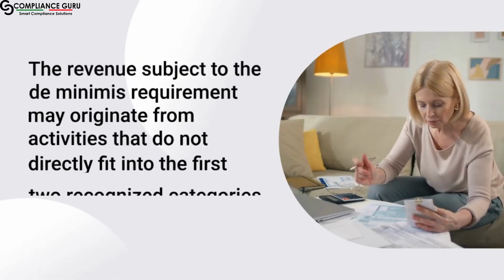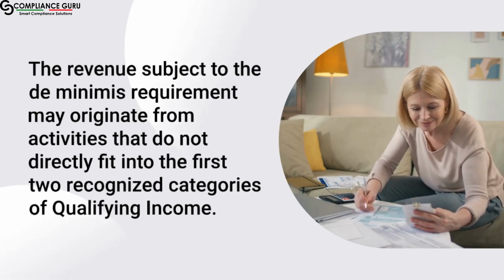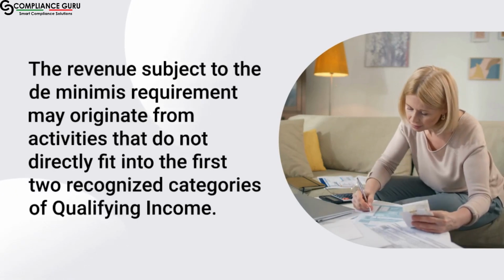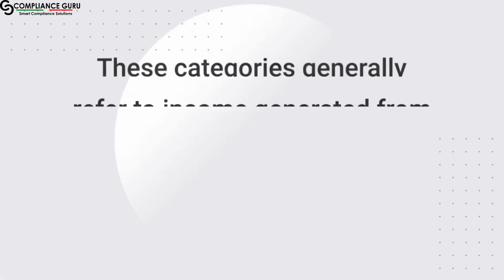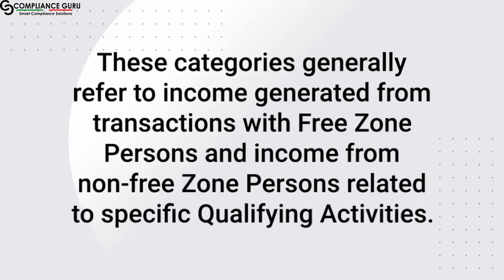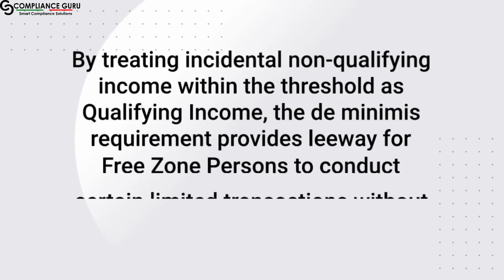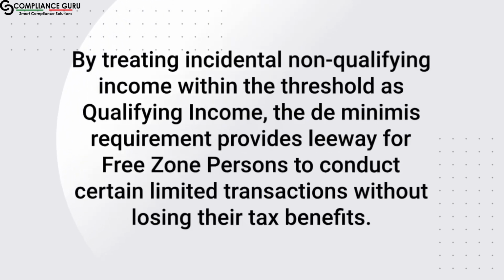The revenue subject to the de minimis requirement may originate from activities that do not directly fit into the first two recognized categories of qualifying income. These categories generally refer to income generated from transactions with free zone persons and income from non-free zone persons related to specific qualifying activities. By treating incidental non-qualifying income within the threshold as qualifying income, the de minimis requirement provides leeway for free zone persons to conduct certain limited transactions without losing their tax benefits.